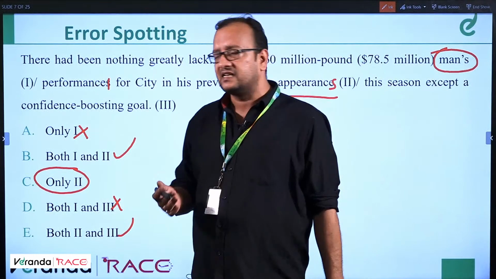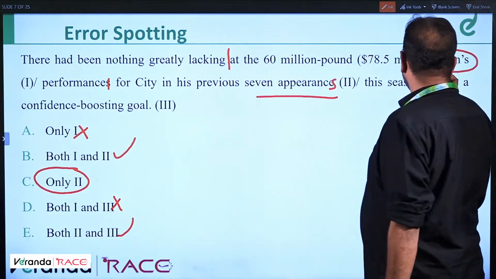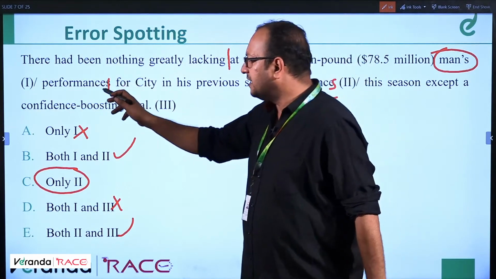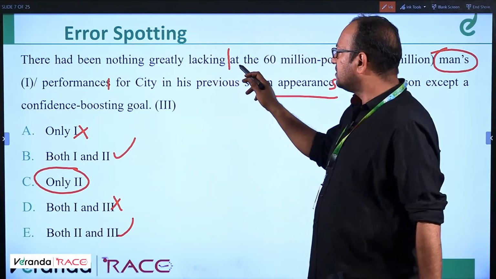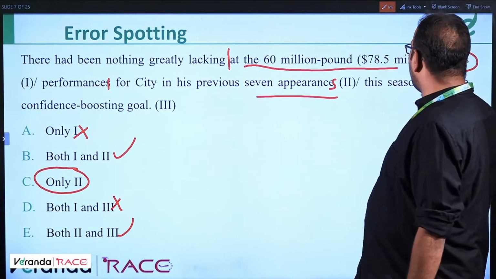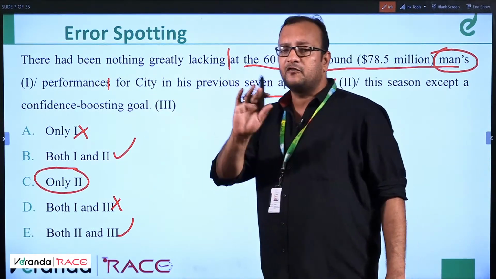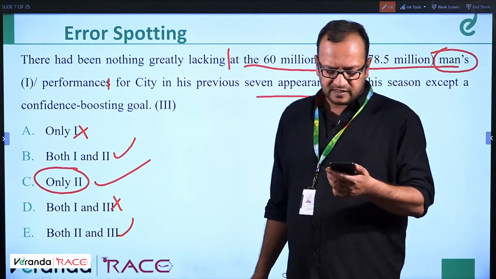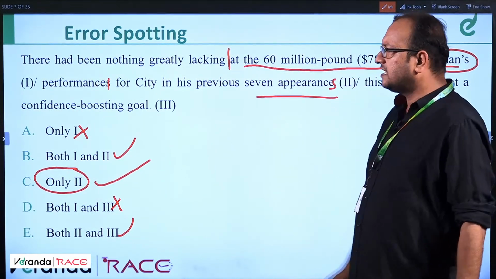So it's about Manchester City, I'm sure. So here it should be, man's means the club, I guess. So it should be performance, because it's the 60 million pound man's performance. It's one performance. So the error is 100% part 2. So 2 will be an error. I think you've got it, right? Only 2 has an error.